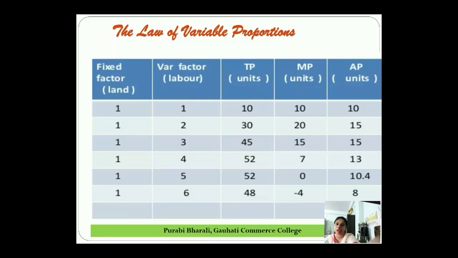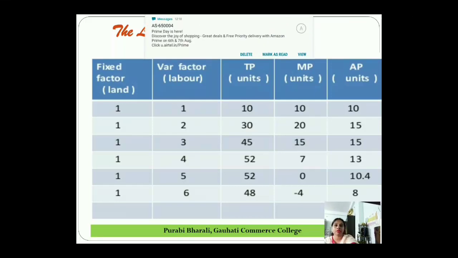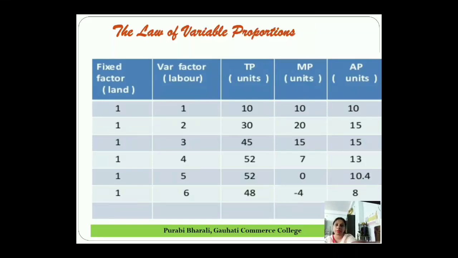So average product is falling 15 to 13, 13 to 10.4, 10.4 to 8. And marginal product is falling, you see 7, 0, minus 4. So when both are falling, we see that the falling rate of marginal productivity is more than the falling rate of average productivity. So marginal product falls faster than the average product.